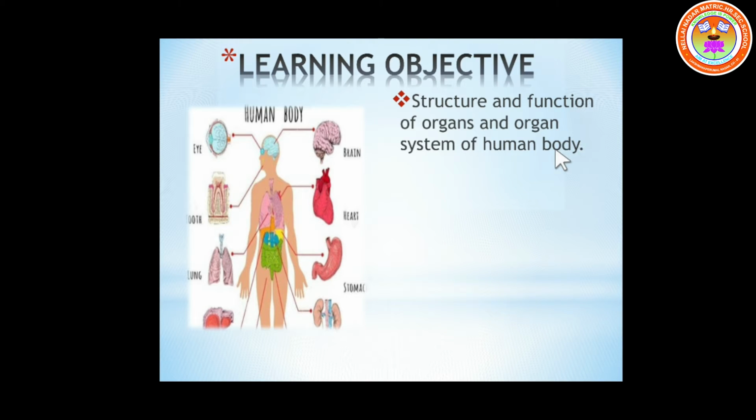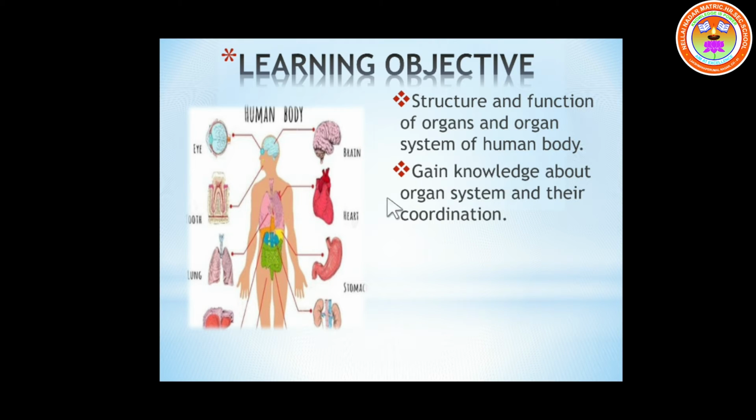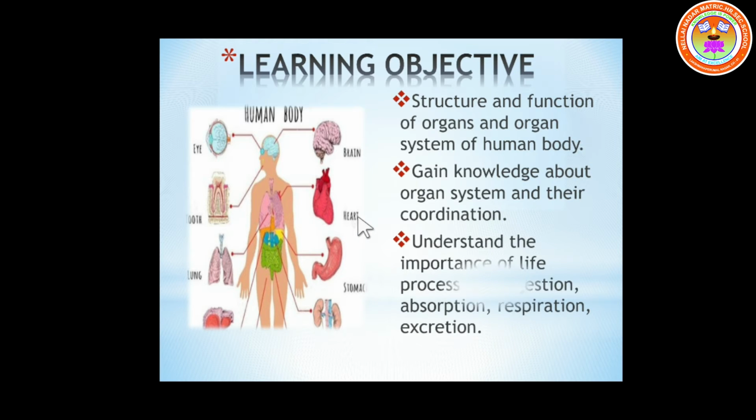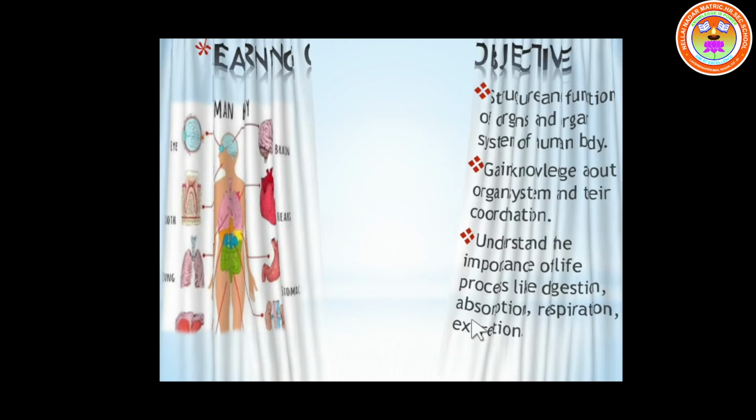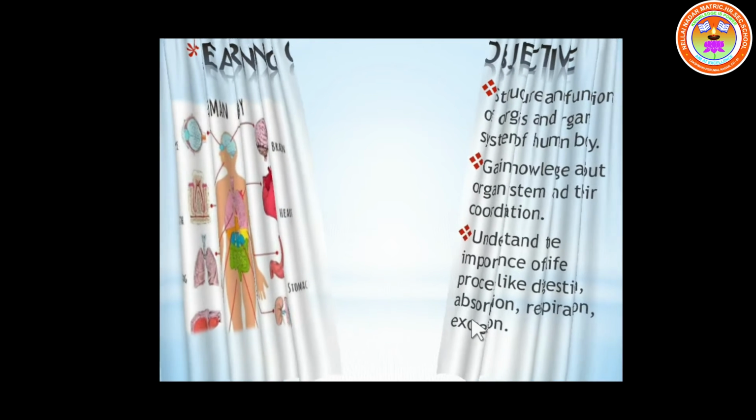We are going to gain knowledge about organ systems and their coordination, and understand the importance of life processes like digestion, absorption, respiration, excretion, etc. These are some of the learning objectives of this chapter. Let's move on to the introduction part.